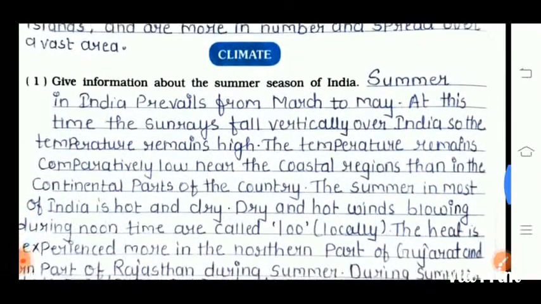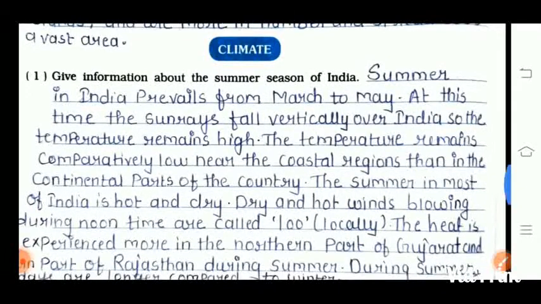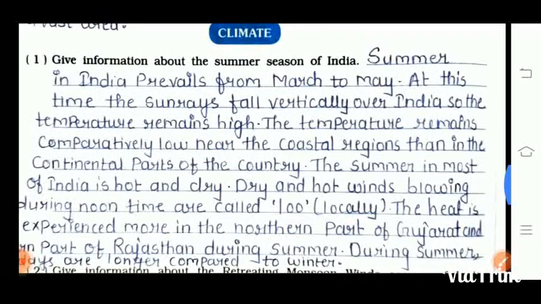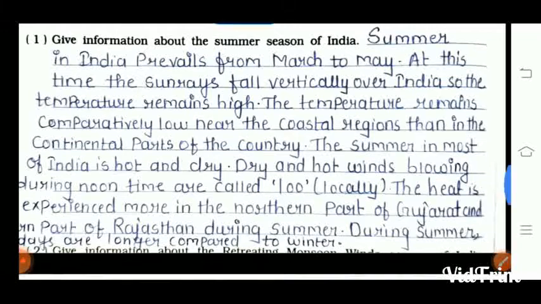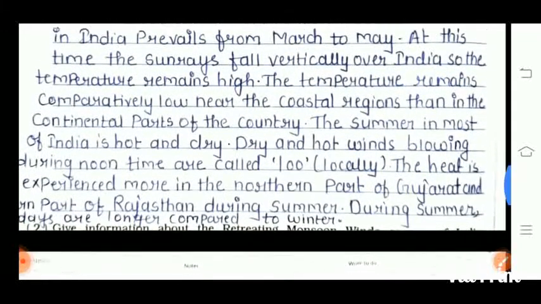Next is climate. First question, give information about the summer season of India. Summer in India prevails from March to May. At this time the sun rays fall vertically over India, so the temperature remains high. The temperature remains comparatively low near the coastal region than in the continental part of the country.